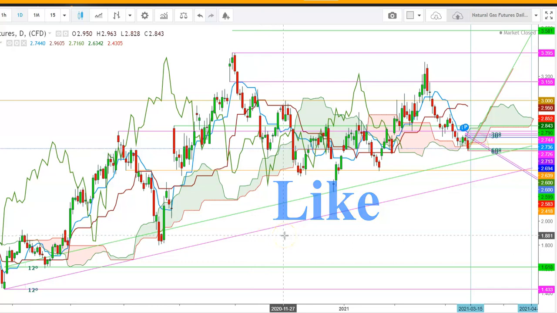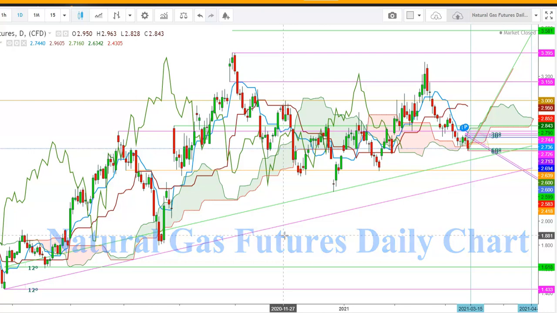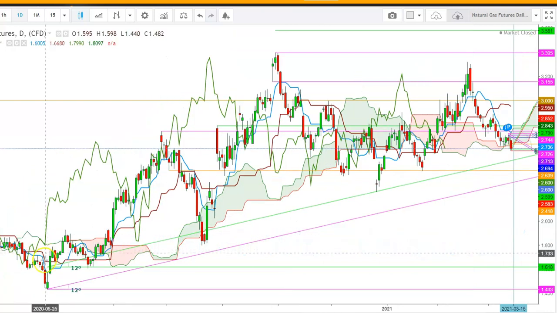So friends, let us start the day to analyze the movements of natural gas futures in different time frames. Here you can see a daily chart of natural gas futures, where natural gas futures tested the lows of $1.4 in June 2020, and since then have found a sharp upward move where they tested